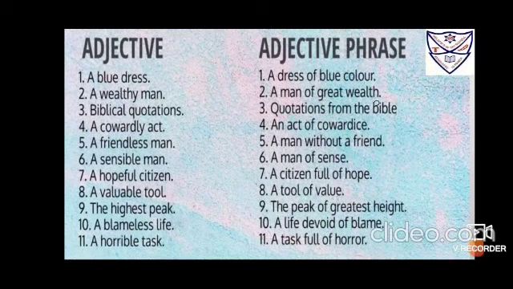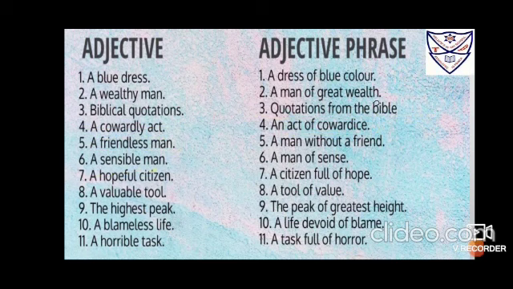A few more examples. A blue dress. Blue is usually a color, so a dress of blue color. A wealthy man, a man of great wealth. Biblical quotations, the quotations from the Bible. A cowardly act, an act of cowardice. A friendless man means a man that has no friend or is without a friend.